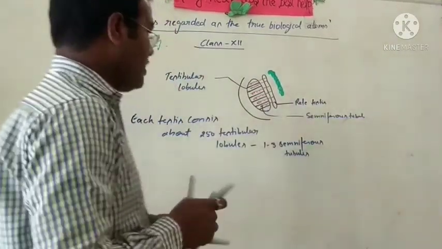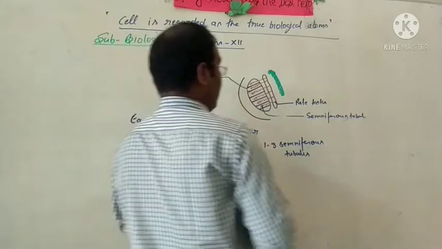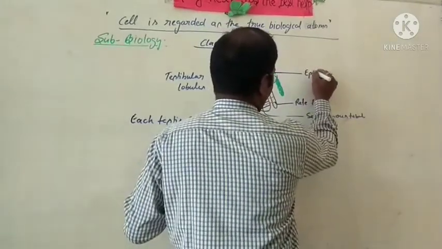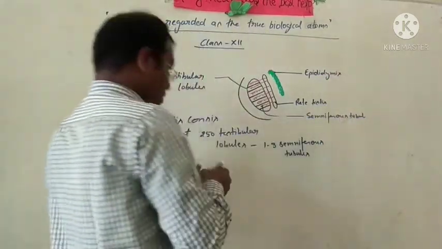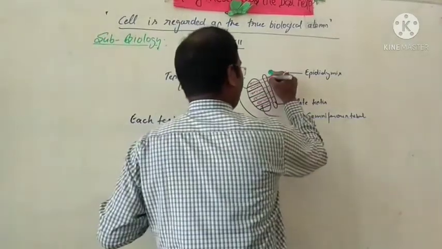This more coiled structure is called the epididymis.